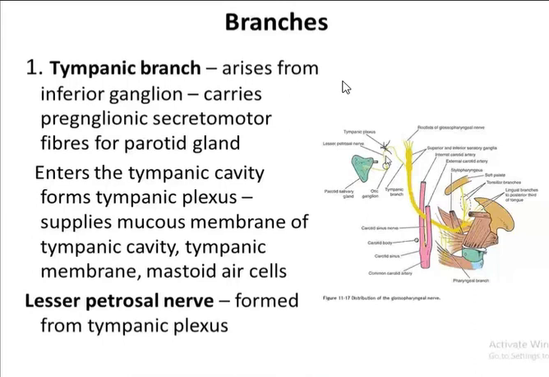Now the lesser petrosal nerve, which mainly forms from the tympanic plexus. You can see here this is the tympanic plexus, and this is the lesser petrosal nerve. The lesser petrosal nerve is formed from the tympanic plexus, and now here you can see how it relates to the otic ganglion.